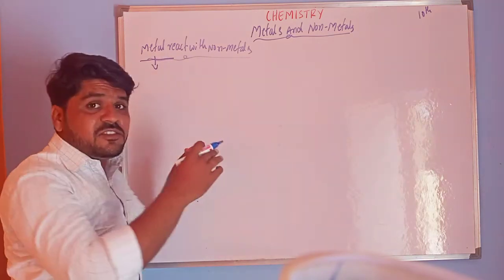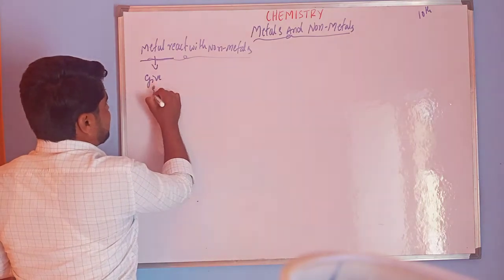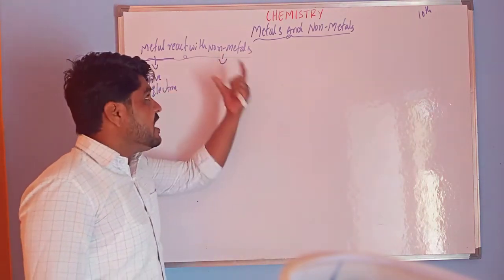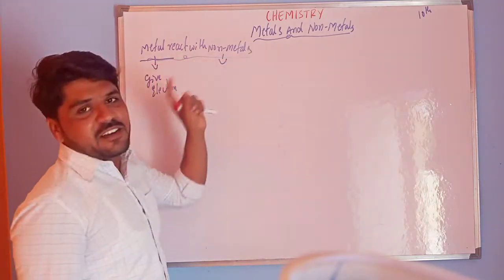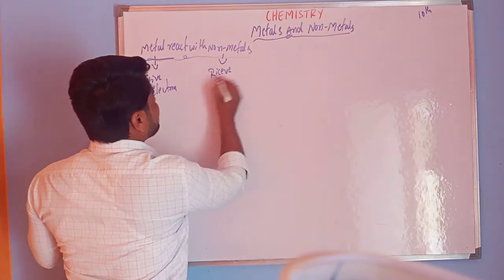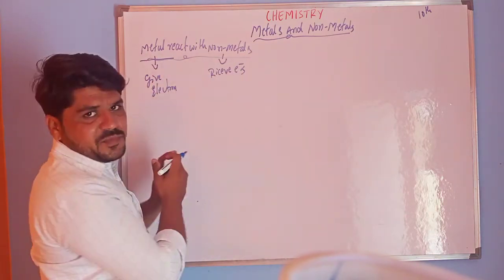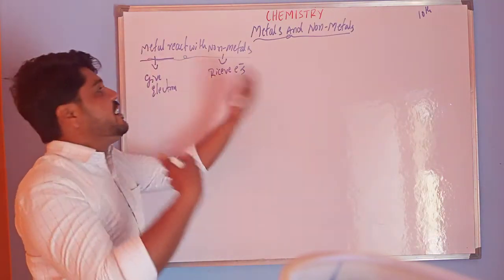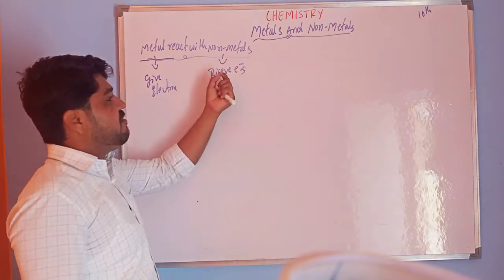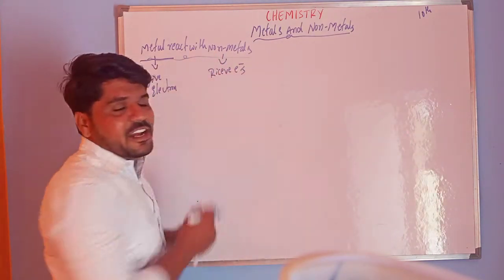These metals always give electrons. These non-metals always receive electrons from the metals. So metals always give the electrons to non-metals, but non-metals always receive the electrons from these metals. This is what a chemical reaction is.